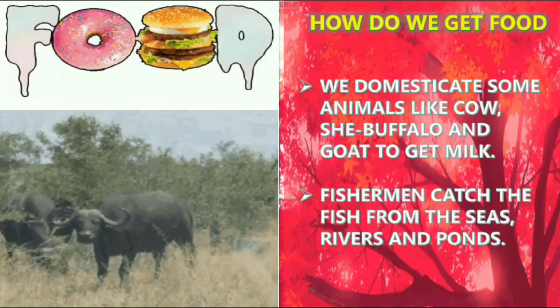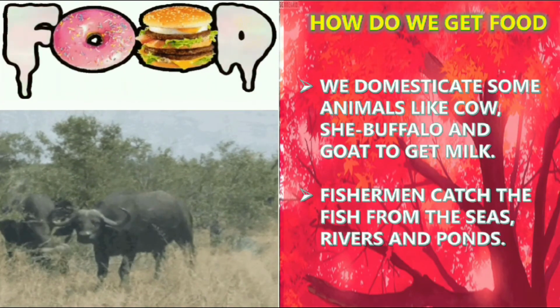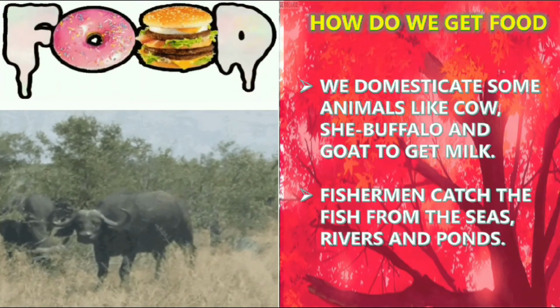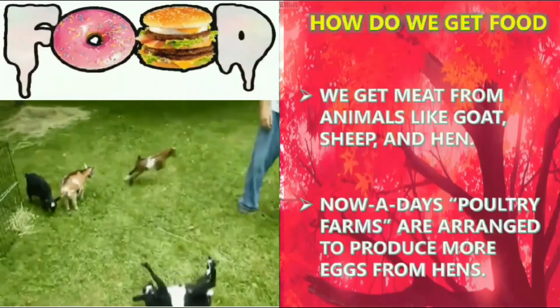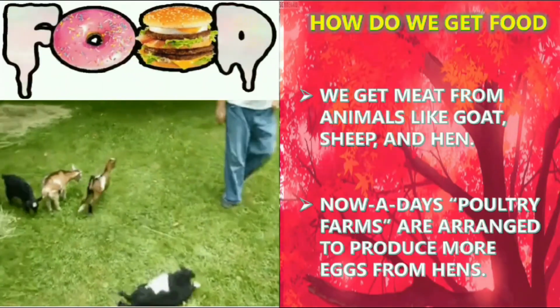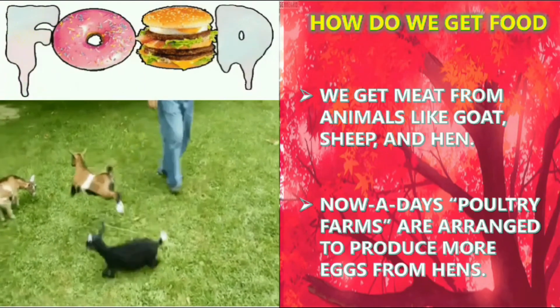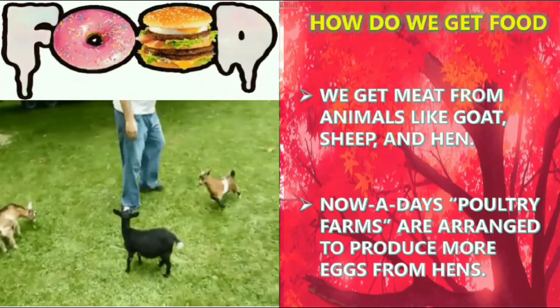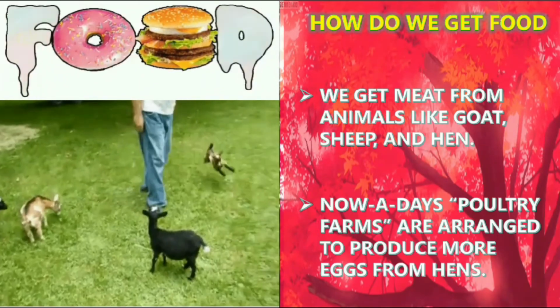We domesticate some animals like cow, she-cow, and goat to get milk. Fishermen catch the fish from the seas, rivers, and ponds. We get meat from animals like goat, sheep, and hen. Nowadays, poultry farms are arranged to produce more eggs from hens.